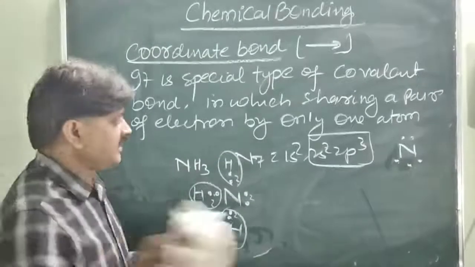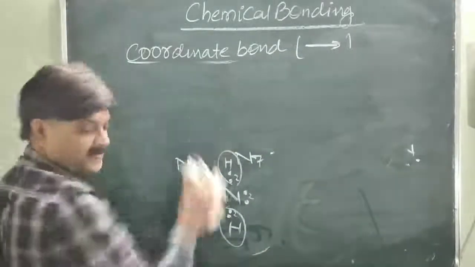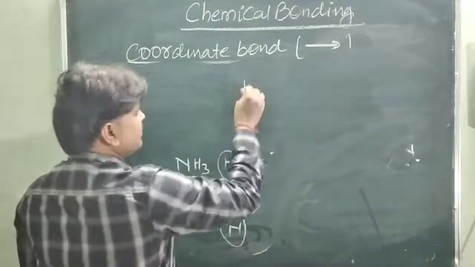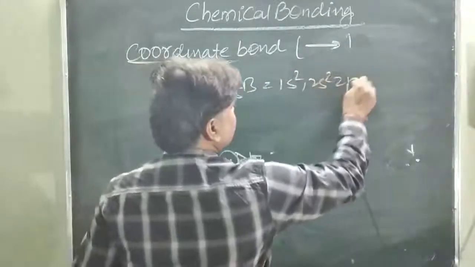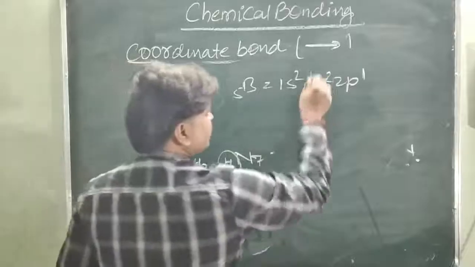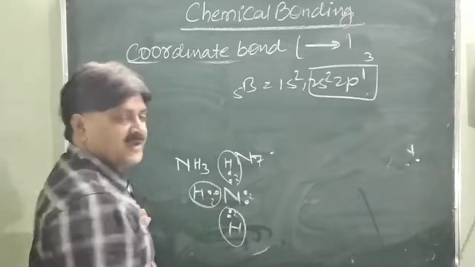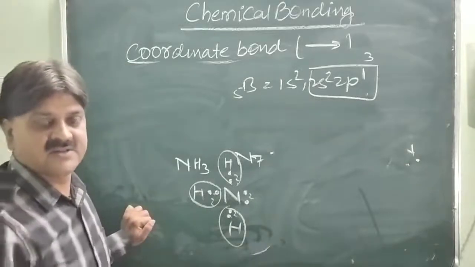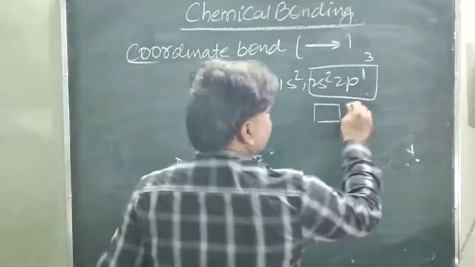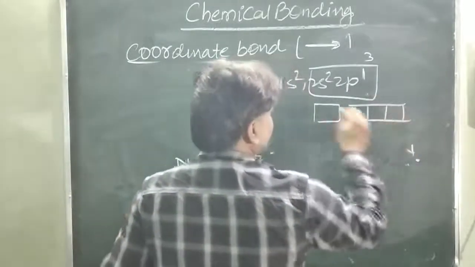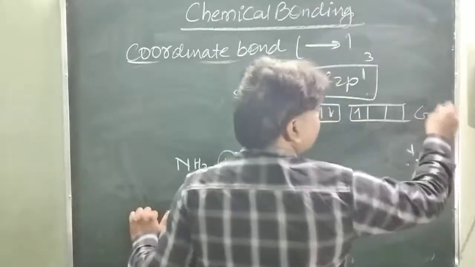Another compound we are taking here is boron trifluoride. Boron, their atomic number is 5. This is 1s2, 2s2 and 2p1. So in the ground state electronic configuration, you will see there are 3 electrons in the outermost shell. So how many electrons are required to achieve the stable structure? There are 5 electrons required. So this is 2s and this is 2p1. S having 2 electrons and p having 1 electron in the ground state electronic configuration.